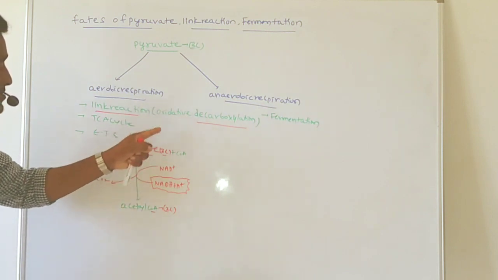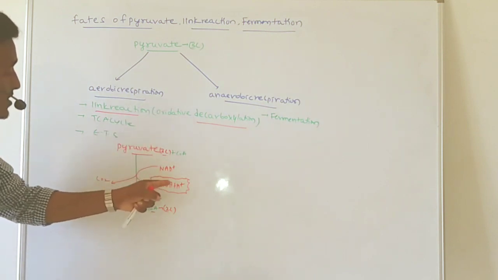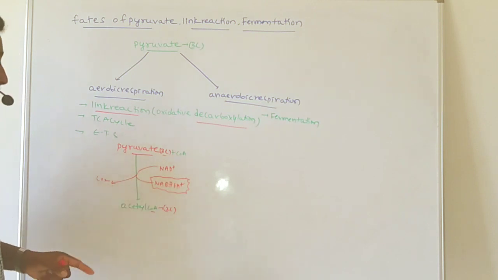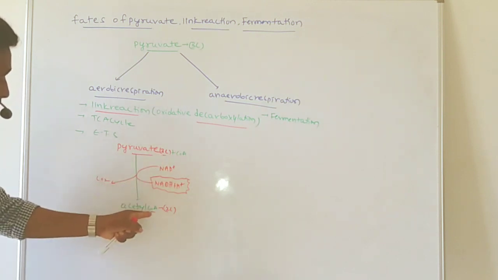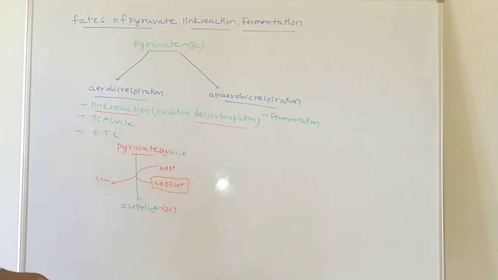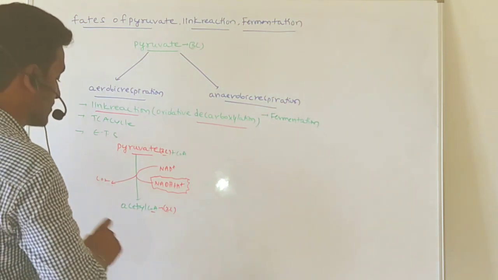Why do we call it oxidation? When it is oxidized, we get one NADH2, right? And here it also gets CoA, in the presence of one enzyme. So what is that enzyme? That is pyruvate dehydrogenase.